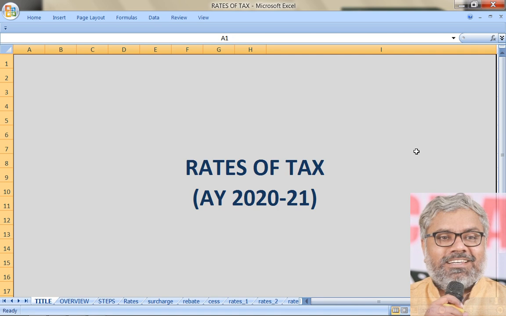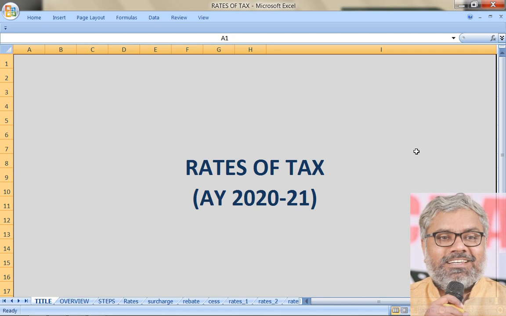And as we are already aware, the assessment year that is applicable to us is assessment year 2020-21, which means the income would have been earned in previous year 2019-20, and the applicable Finance Act for this assessment year will also be Finance Act 2019, not the Finance Act that has been recently introduced.